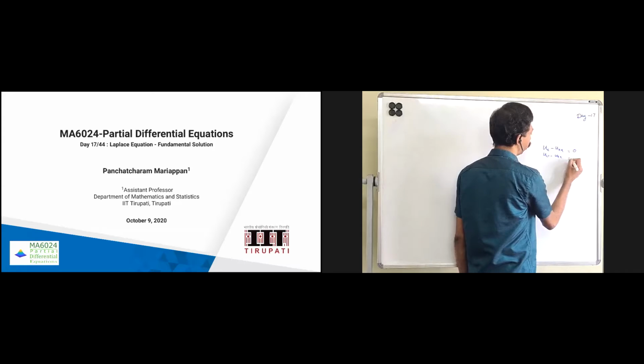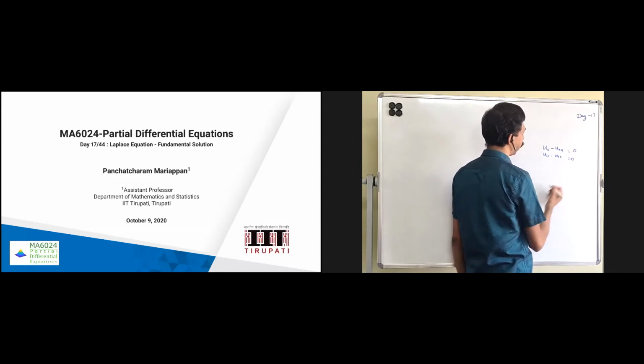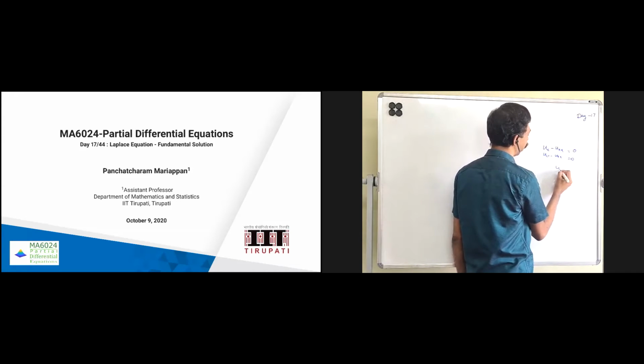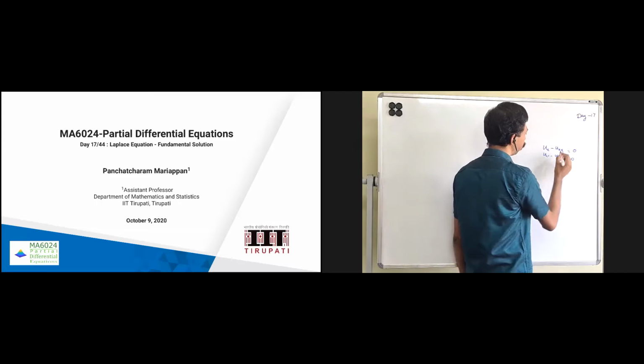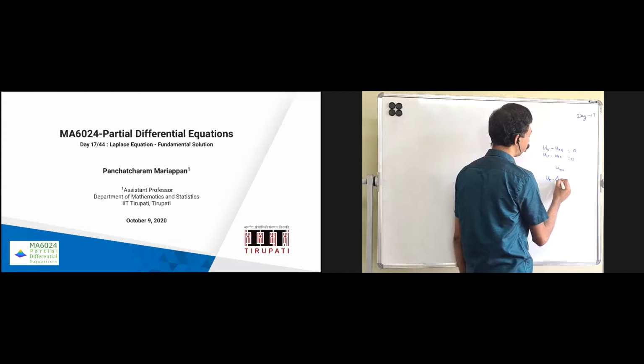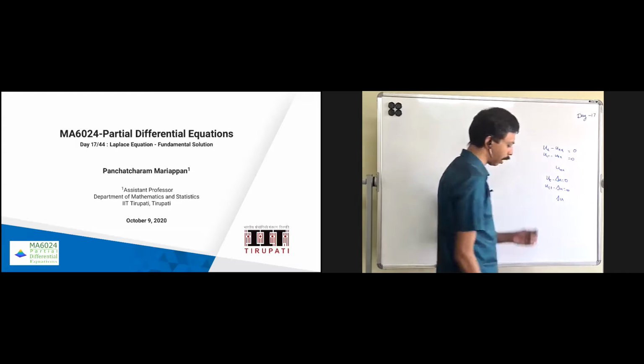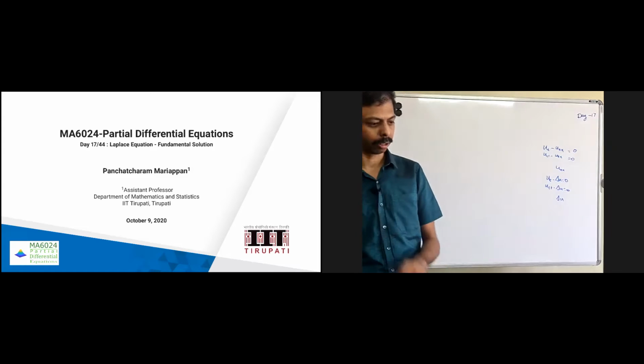So let's put 0 here. And if you write the Navier-Stokes equation also, there will be a term like u_xx. So if you go to higher dimensions, you will get something like u_t minus Δu equal to 0 in the heat equation, u_tt minus Δu equal to 0 in the wave equation. Similarly, the ∇p term will be occurring at least in the Navier-Stokes equation.